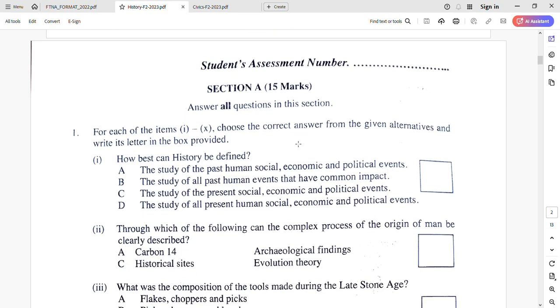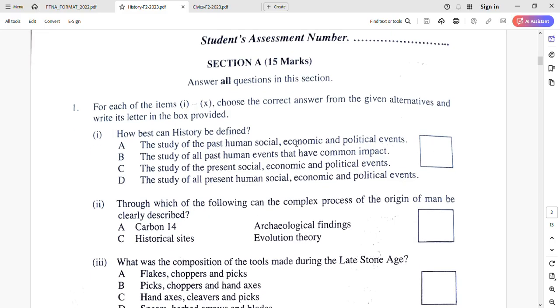Section A, they said, is matching items and multiple choices: question number 1, multiple choices, question number 2, matching items. So let's see those issues. This is number 1, and yes, this is the multiple choice. One thing to remember, today we are not going to solve the questions. We are checking the format of the exam. In the next videos, we can solve the papers.